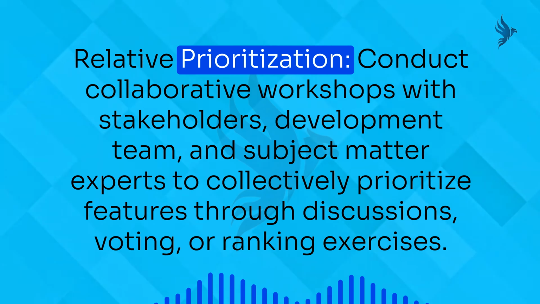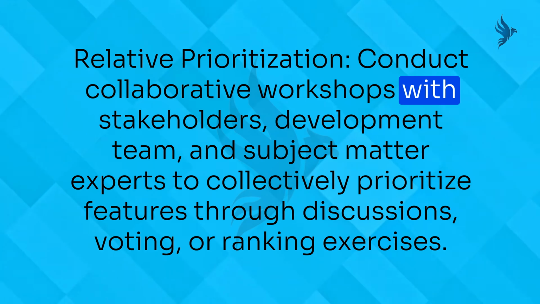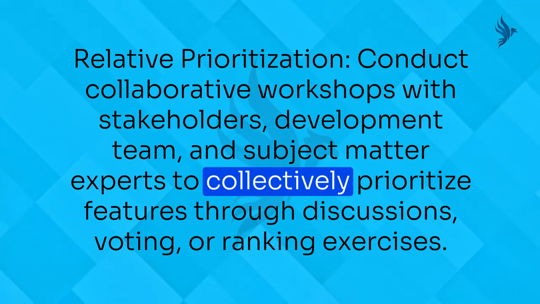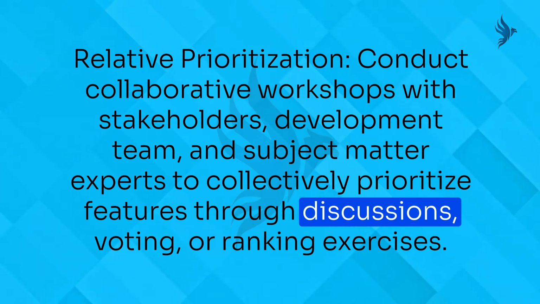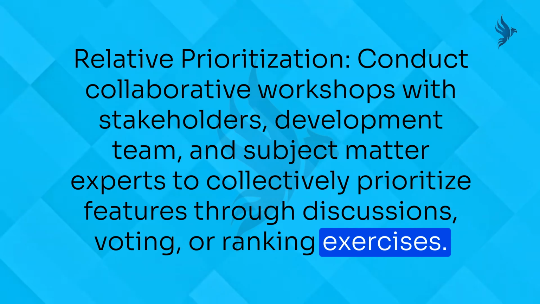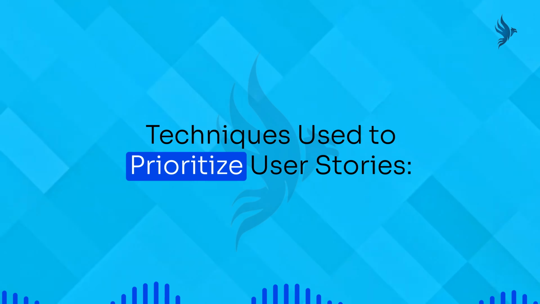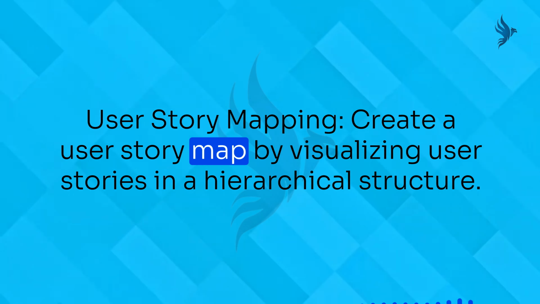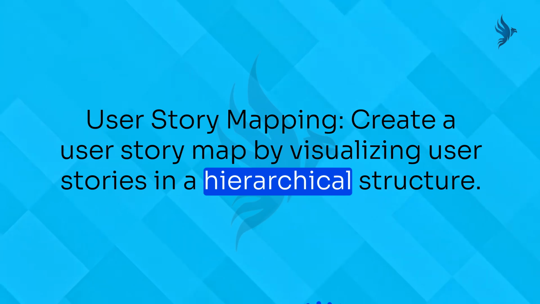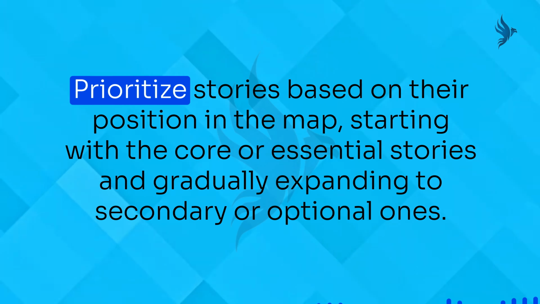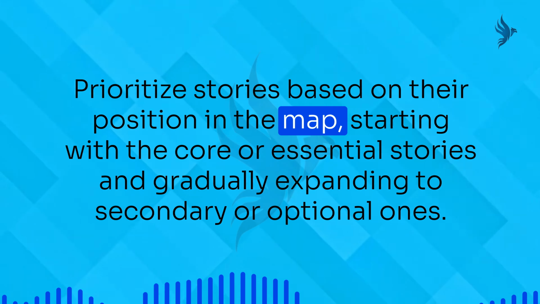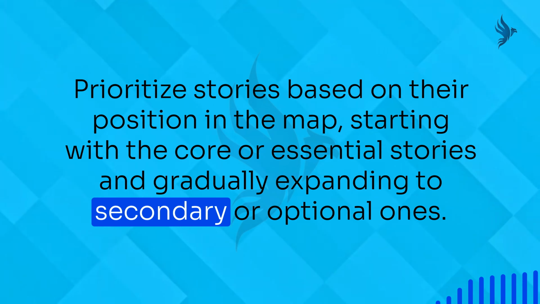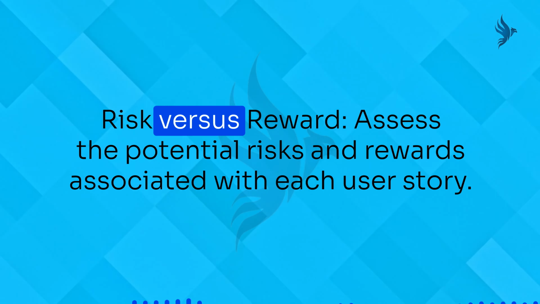Relative prioritization. Conduct collaborative workshops with stakeholders, the development team, and subject matter experts to collectively prioritize features through discussions, voting, or ranking exercises. 3. Techniques used to prioritize user stories. User story mapping. Create a user story map by visualizing user stories in a hierarchical structure. Prioritize stories based on their position in the map, starting with the core or essential stories and gradually expanding to secondary or optional ones. Risk versus reward.